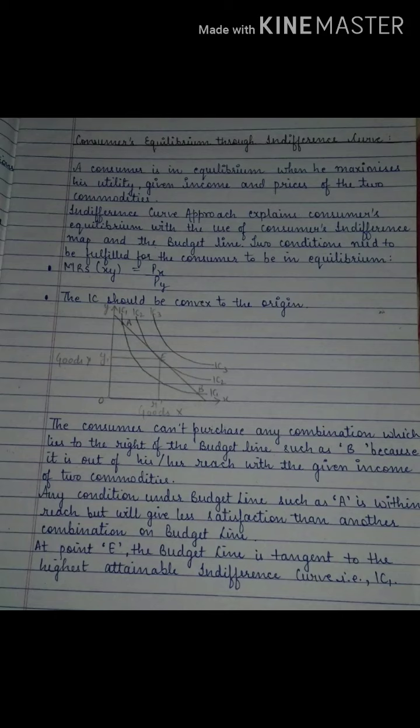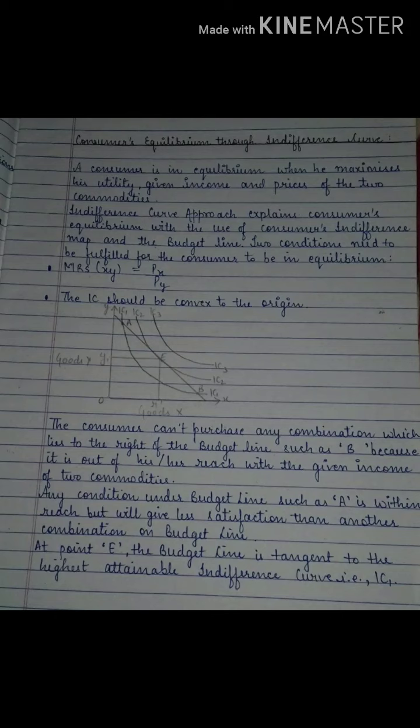See the slanting straight line from the y-axis to the x-axis, that is my budget line. Now you can see one indifference curve which is touching the budget line. That means that is the point of consumption of the commodity where it falls within my budget. That means the consumer is in equilibrium with his income level, price level and the combination of both the goods. Okay, so that is a perfect consumer equilibrium according to the budget line, or you can say the indifference curve approach.